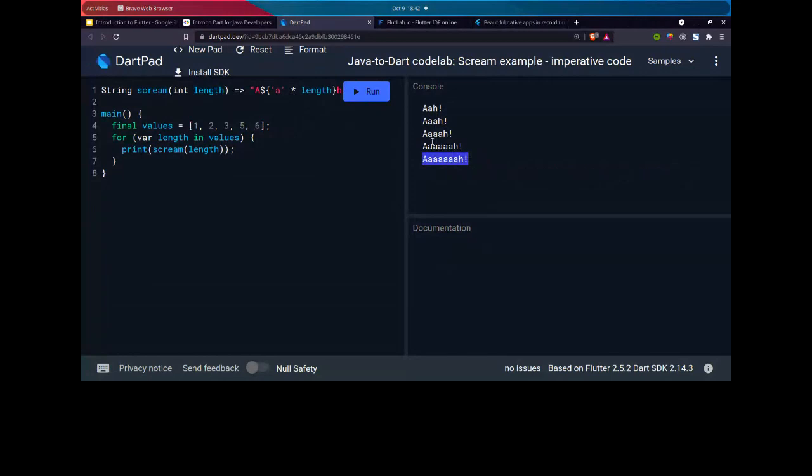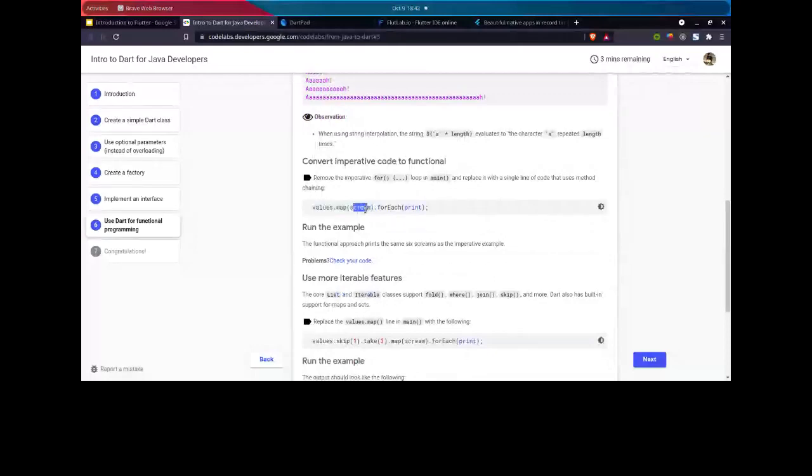You can see this is basically functional programming. You have other features, like you can map the scream function. It means you have a scream function, you pass that scream function to a map function. This is functional programming, and then with the function returning the values, you then again pass it to a print function for printing the value that is returned from this values.map scream. So let me give you an introduction.